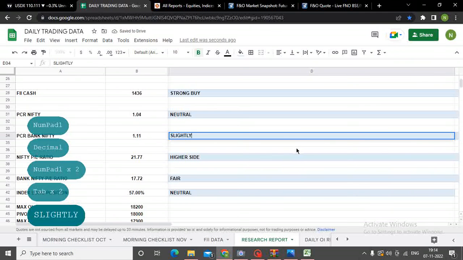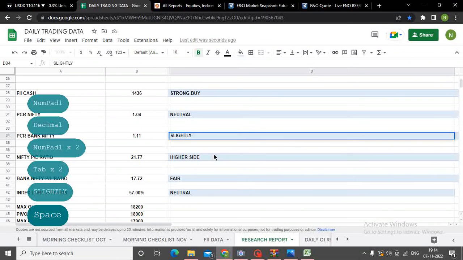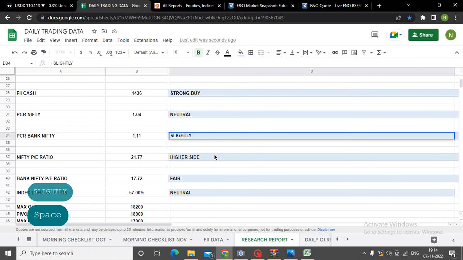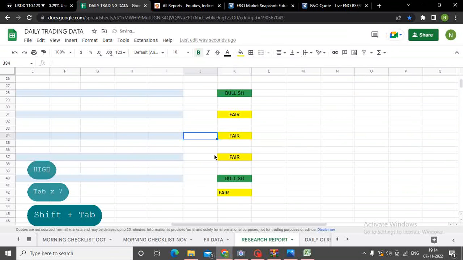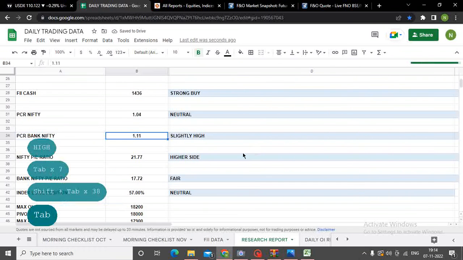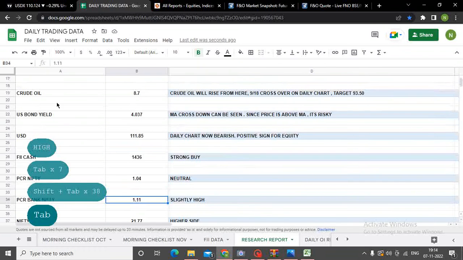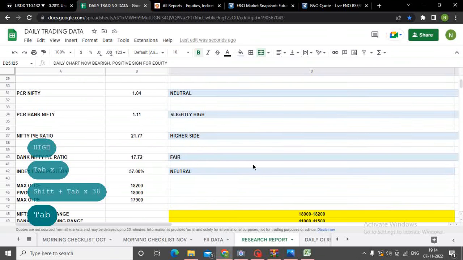So this gives me a view that if Bank Nifty jumps up tomorrow, say a gap up, अगर Dow Jones positive close होता है, so I think जैसे market खुलना है, we should book our positions, understand put call ratio on the higher side. So I will just keep it as slightly high, and I will keep this as fair. So अभी तक मेरा bearish movement सिर्फ macro factors में है, which is crude oil and bond yield. Dollar coming down is a good sign for the market.